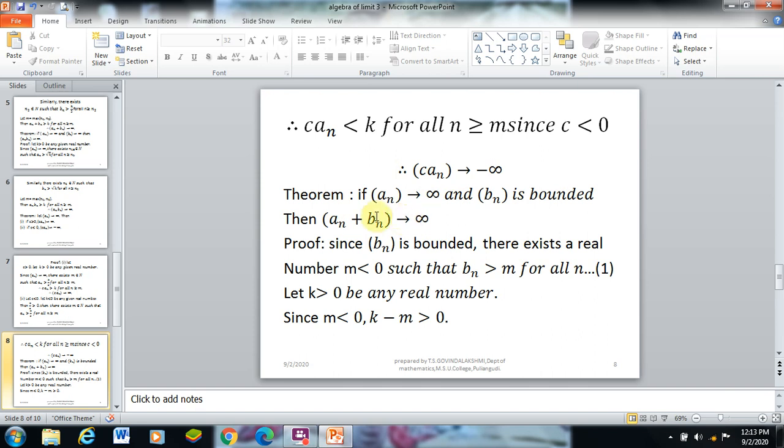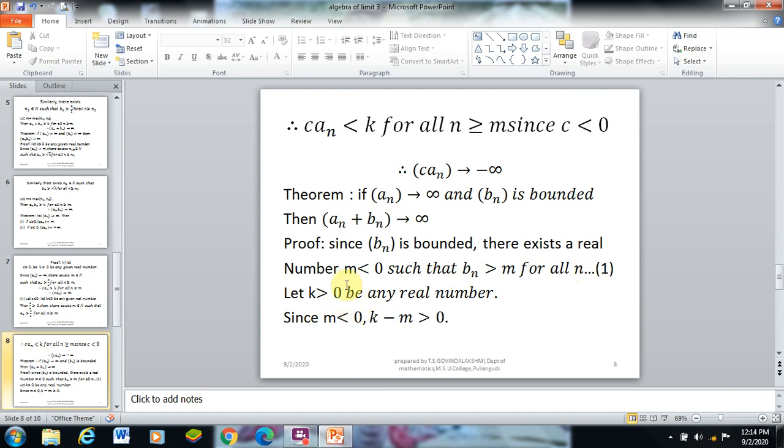Let us see the proof of the theorem. Since b_n is bounded, using the definition of bounded, there exists a real number m less than 0. Here bounded means it is bounded above or bounded below. So use the bounded below property. There exists a real number m less than 0 such that b_n is greater than m for all n. This is bounded below. Let it be equation 1.